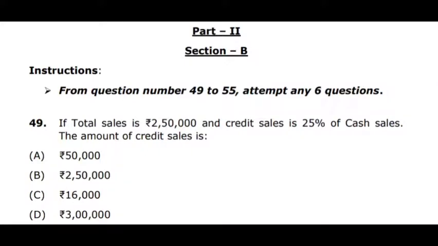Question number 49. If total sales is 2,50,000 and credit sale is 25% of cash sales, that means if cash sales are 100, credit sale is 25. So the total is 125. It is given total sales 2,50,000 rupees. So 1 out of 5, for example, cash sales 25, credit sale 100, so 1 is to 4. So 1 out of 5 is the credit sale. So we have to divide 2,50,000 by 5, that will come to around 50,000 rupees as the credit sale. Option A is the correct answer.